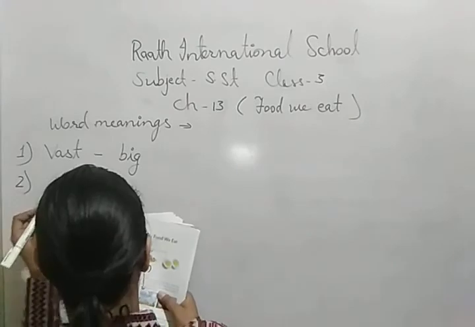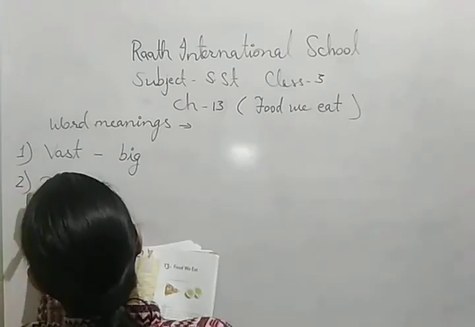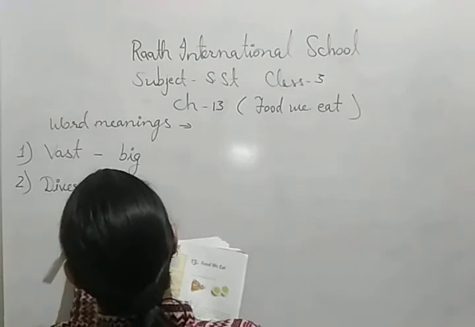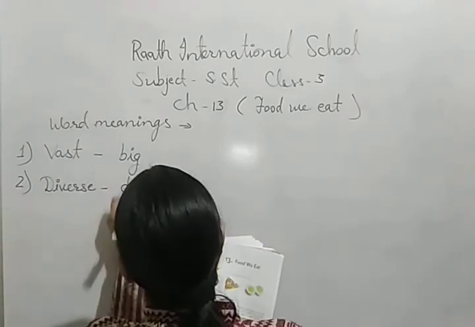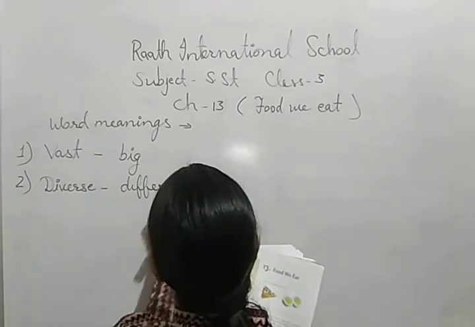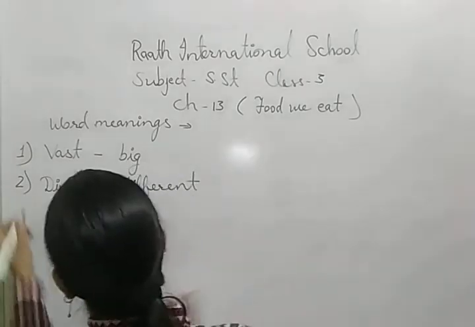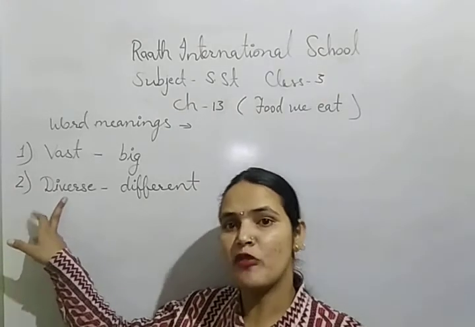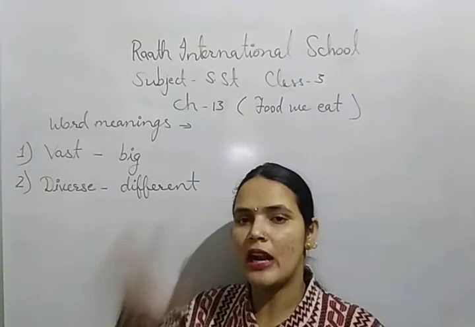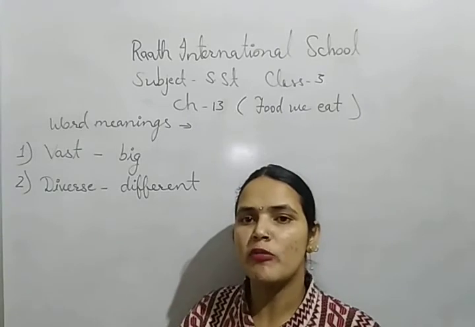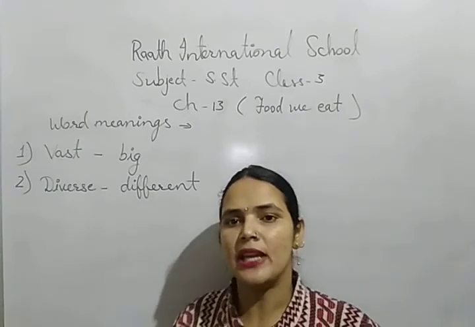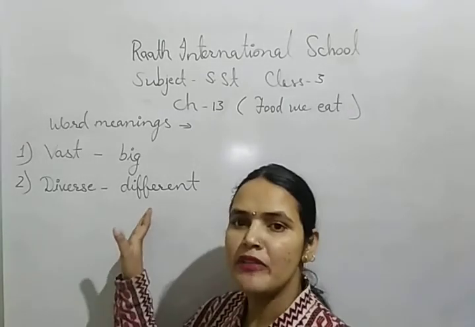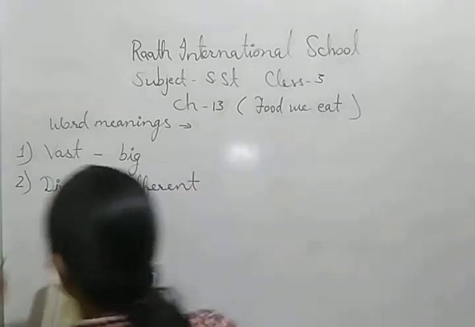Second is diverse. D-I-V-E-R-S-E. Diverse means different. That India, a land with diverse landforms, a land with different landforms. Some areas are of mountains, desert, plains, plateau, coastal plains, islands. So these are the diverse or different landforms.